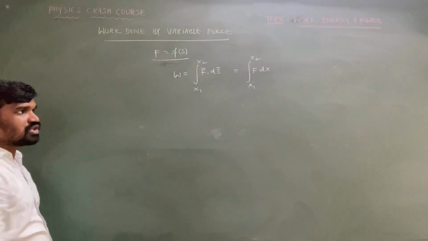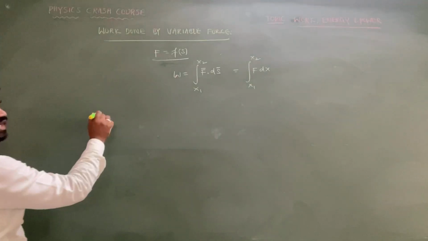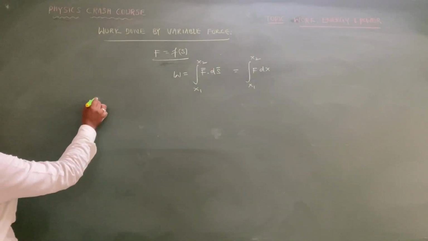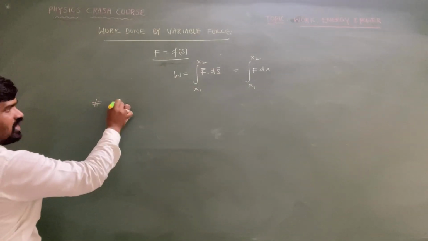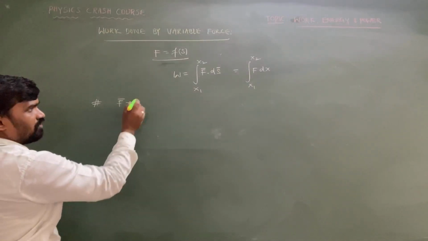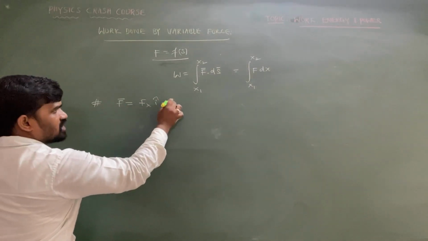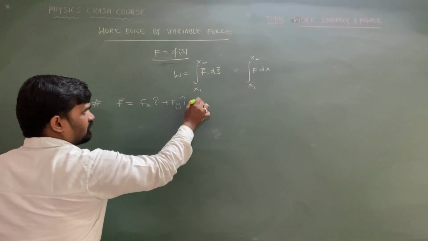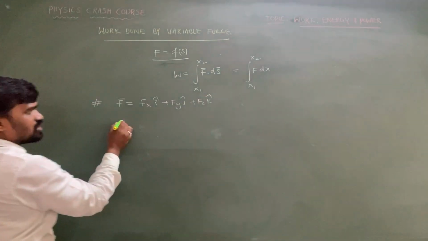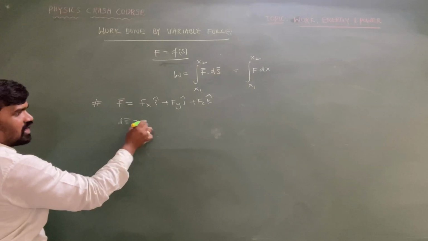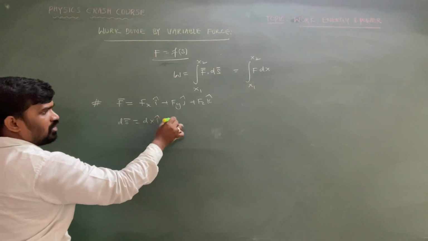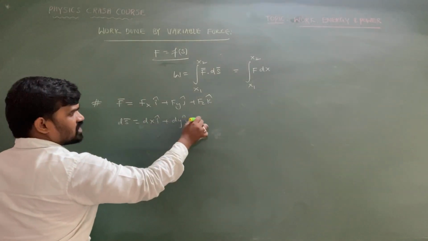And the most important point, a simple model I will give you so that you are able to understand. One simple model I am giving. Suppose the force vector f is equal to fx i cap plus fy j cap plus fz k cap, and the displacement vector ds vector equal to dx i cap plus dy j cap plus dz k cap.